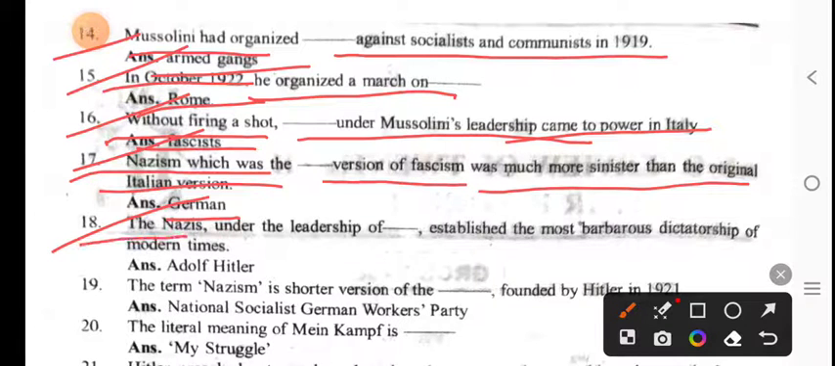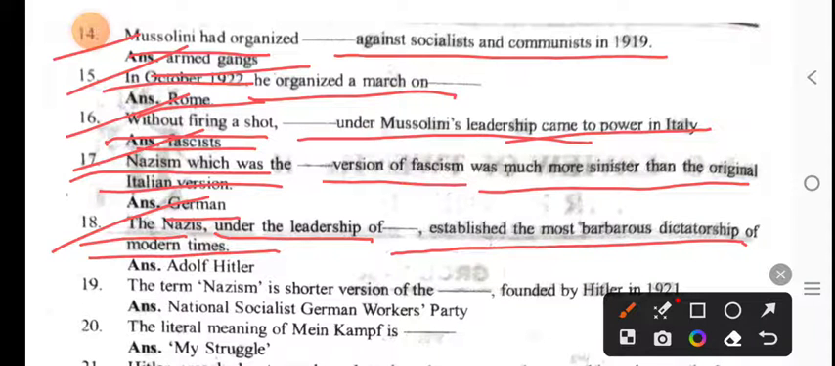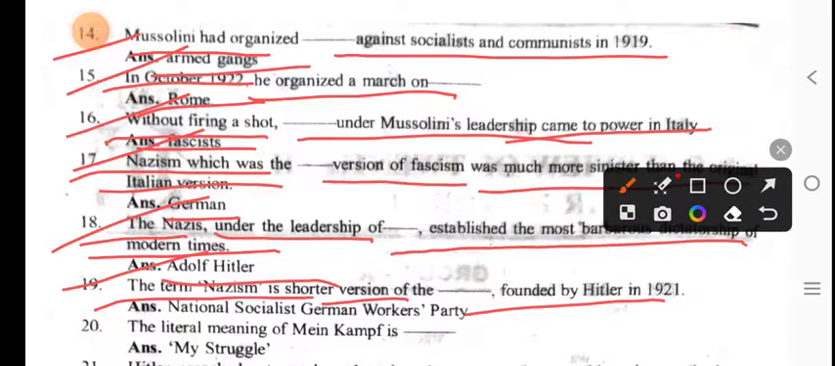The Nazis, under the leadership of Adolf Hitler, established the most barbarous dictatorship of modern times. The term Nazism is a shorter version of the National Socialist German Workers Party founded by Hitler in 1921. The literal meaning of Mein Kampf is My Struggle.